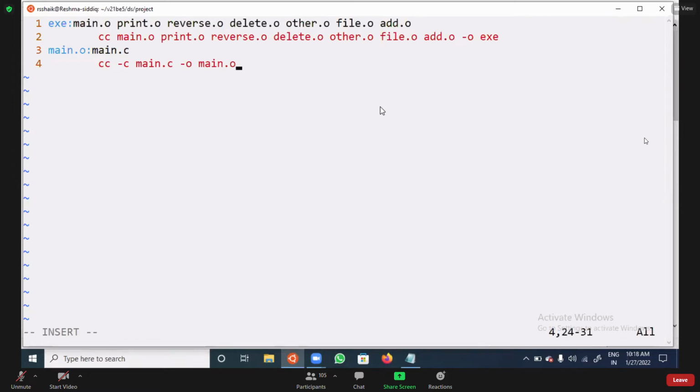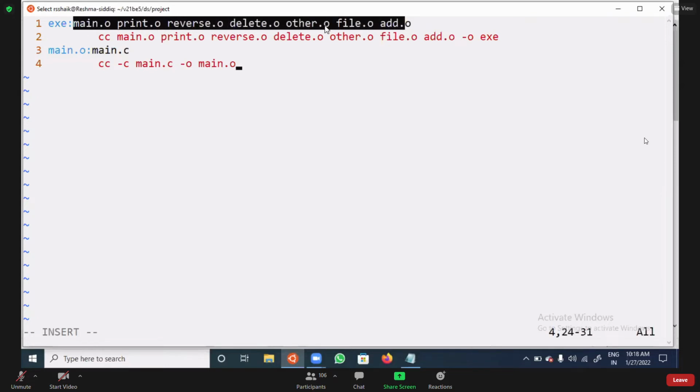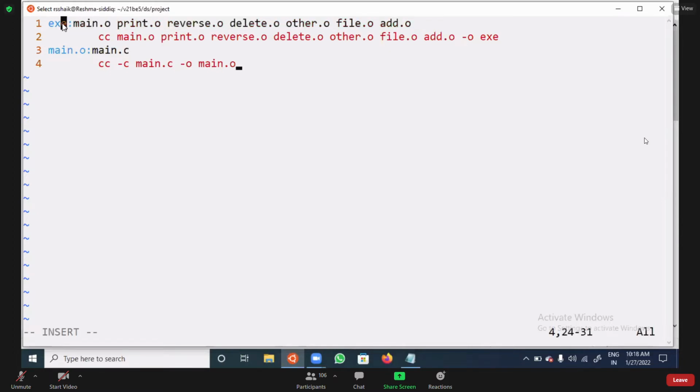Yes, sir. I hope you understood this. This executable file depends on these object files. That means all these object files must be available. Then you will get the executable file successfully. How will you get it? In the second line you need to write the command. Before writing the command, you need to provide a tab space. You should not provide 8 spaces. Must and should, you need to press the tab button.